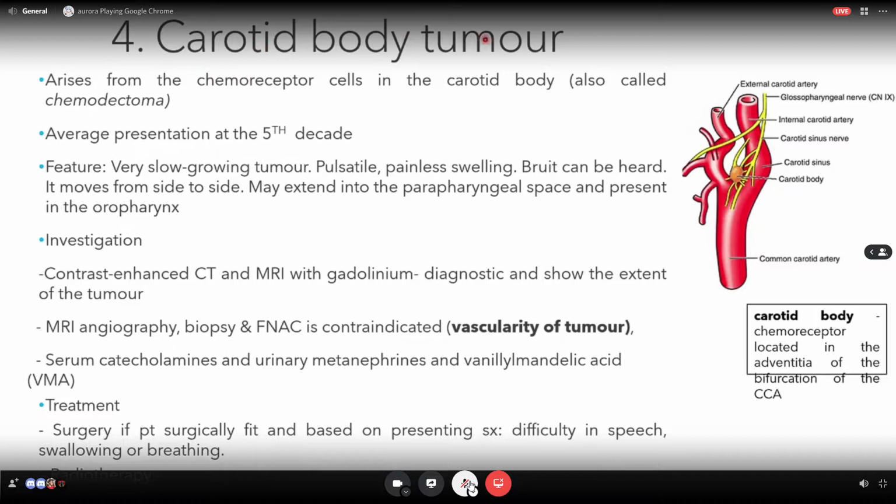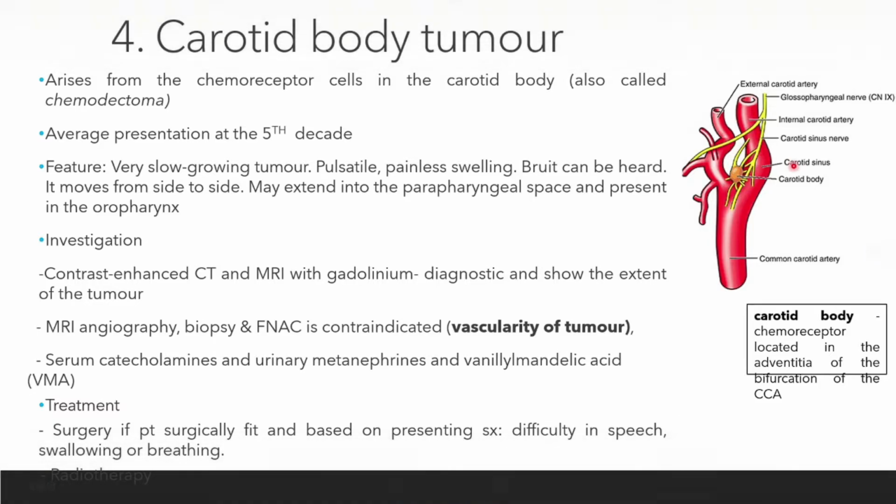Okay, next is carotid body tumor. Okay, carotid body ni dia apa? Dia chemoreceptor dekat bifurcation of the common carotid artery. Ni common carotid artery ni bifurcation dia kan. Carotid body ni function dia apa? Dia apa? Dia regulate pH, PCO2 dengan PO2. Tapi dia boleh jadi tumor.